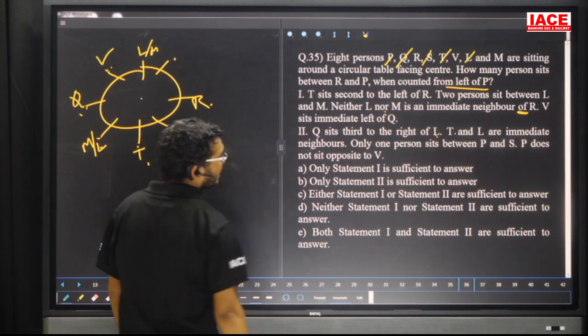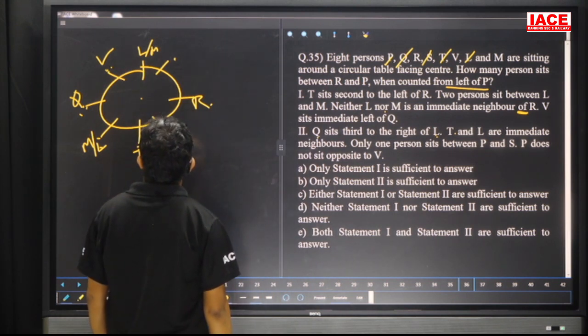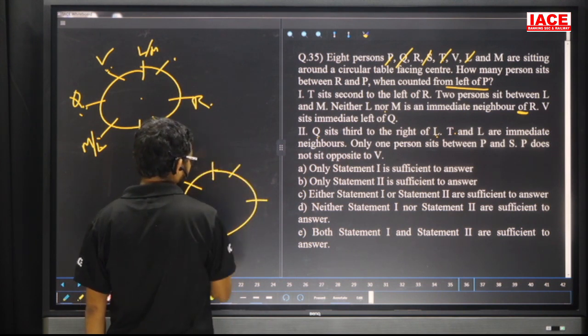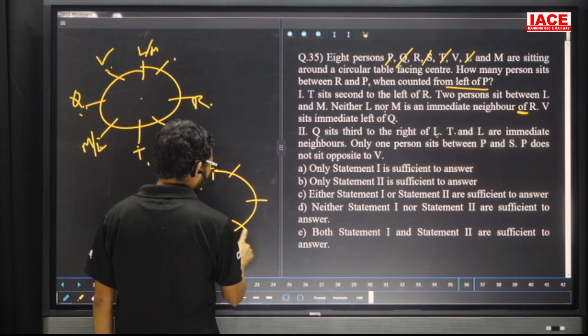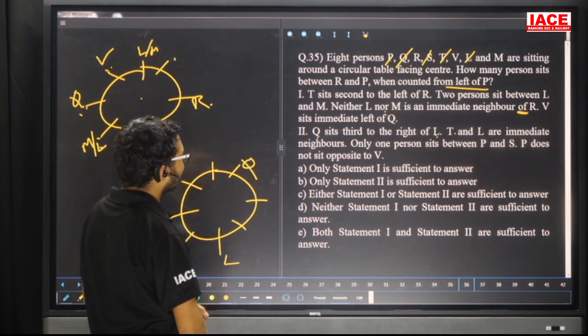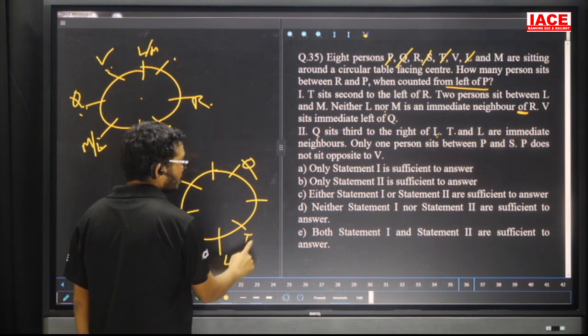Take statement 2 alone: Q is fifth right of L. Suppose we number the seats 1, 2, through 8, with L at one spot and Q at a different spot. T and L are immediate neighbors, so T has a chance here and also a chance here.